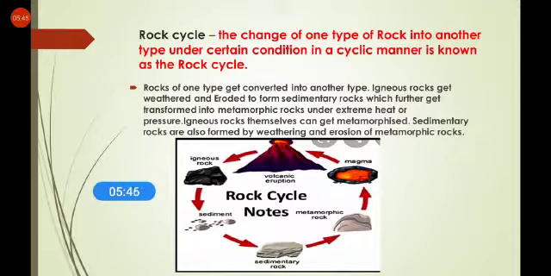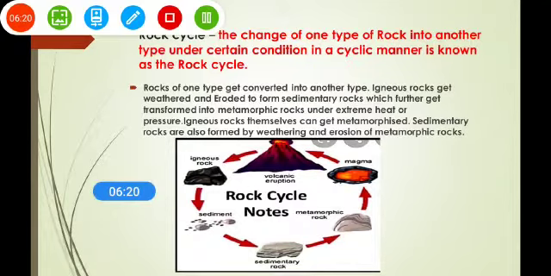The change of one type of rock into another type under certain conditions in a cyclic manner is known as the rock cycle. Rocks of one type get converted into another type. Igneous rocks get weathered and eroded to form sedimentary rocks, which further get transformed into metamorphic rocks under extreme heat or pressure. Igneous rocks themselves can get metamorphosed. Sedimentary rocks are also formed by the weathering and erosion of metamorphic rocks.